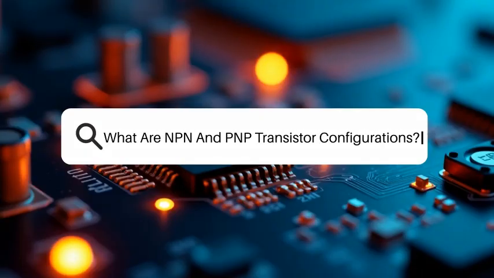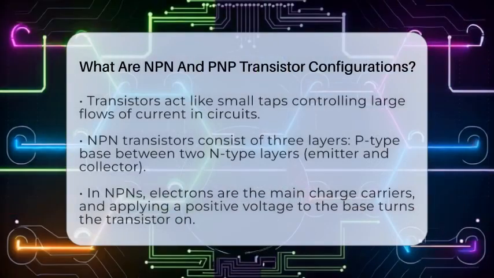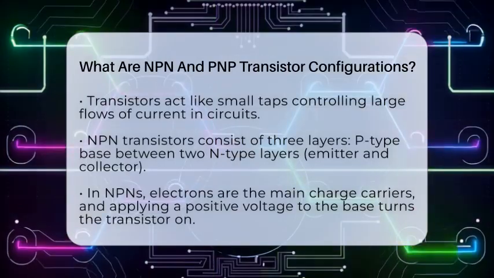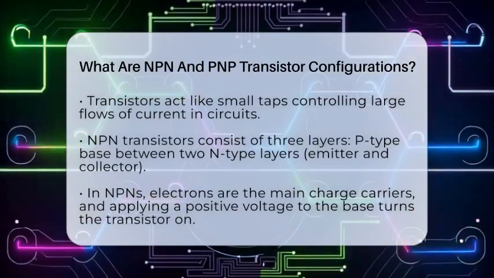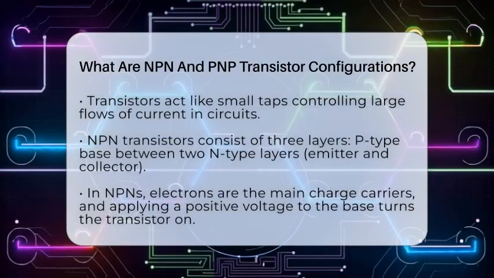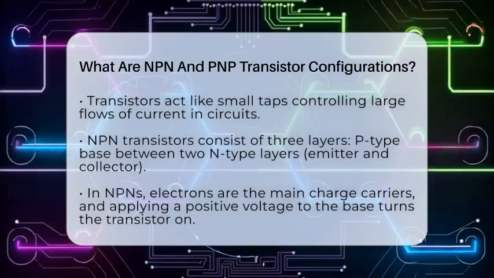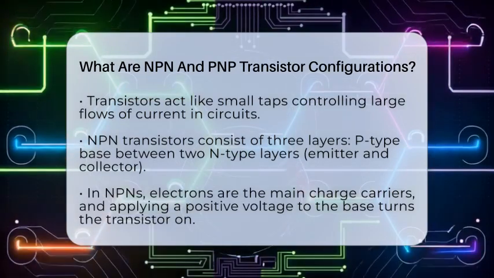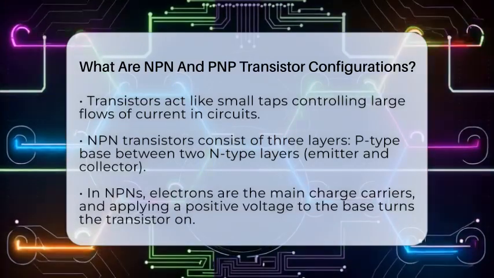What are NPN and PNP transistor configurations? Imagine controlling a large flood of water with just a small tap. That's what transistors do in electronic circuits. Today, we're exploring two main types of bipolar junction transistors. First, let's look at the NPN transistor.